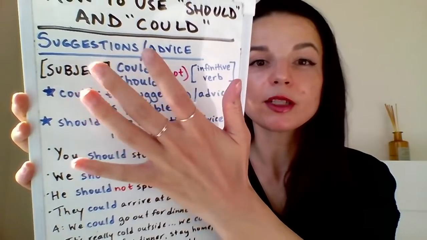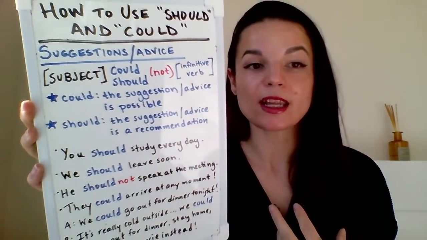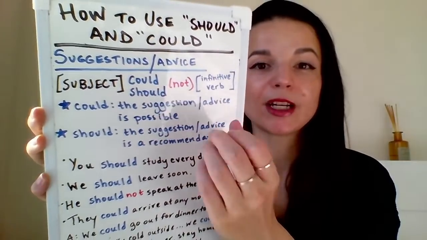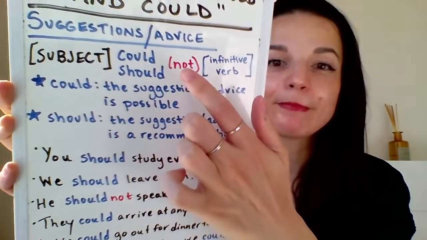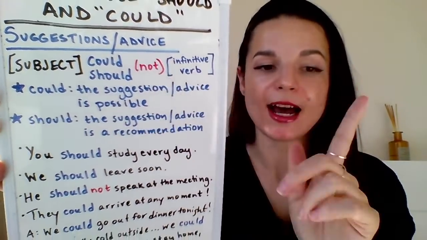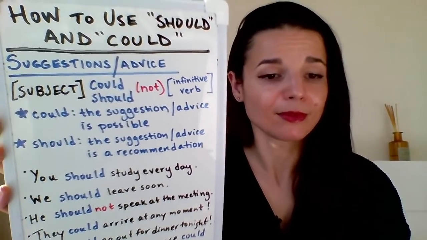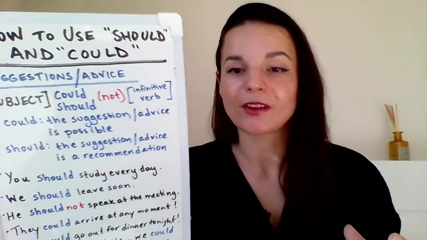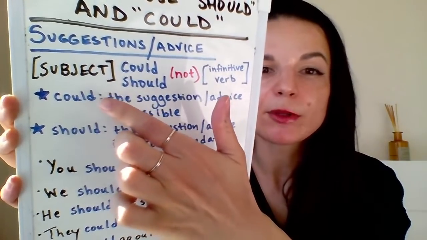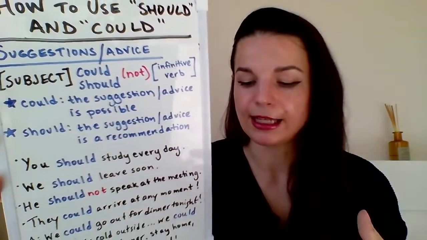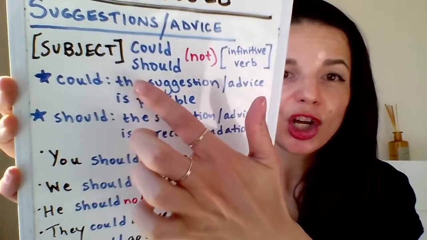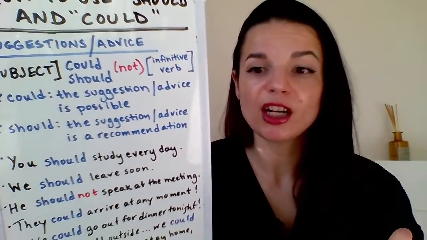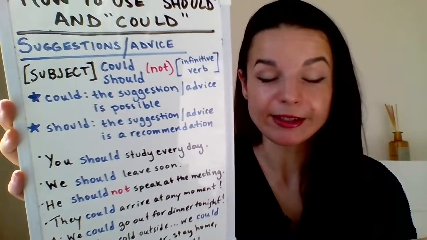So the first pattern I want to talk about is how we give recommendations to other people. So subject could or subject should is the base pattern. To make it negative, we include a not here before our infinitive verb. And then we have our sentence. So let's talk about the difference between could and should in this kind of pattern. So the could use here, could is used to show that the suggestion or the advice is possible.